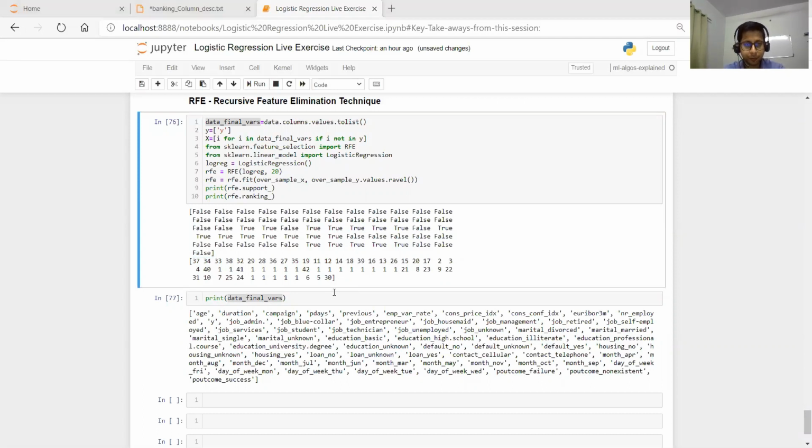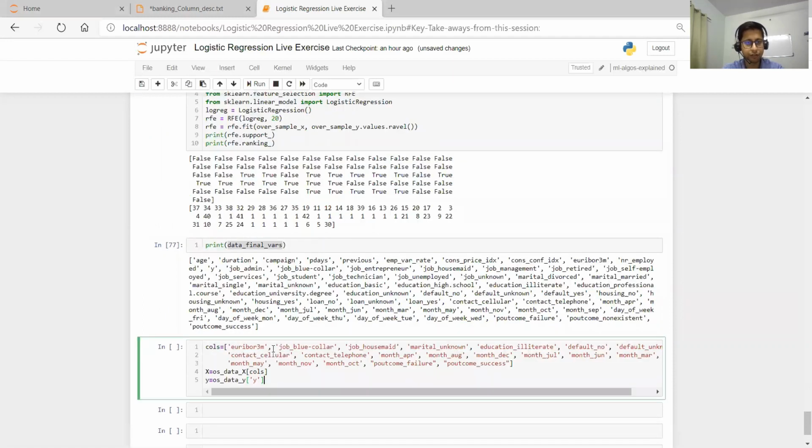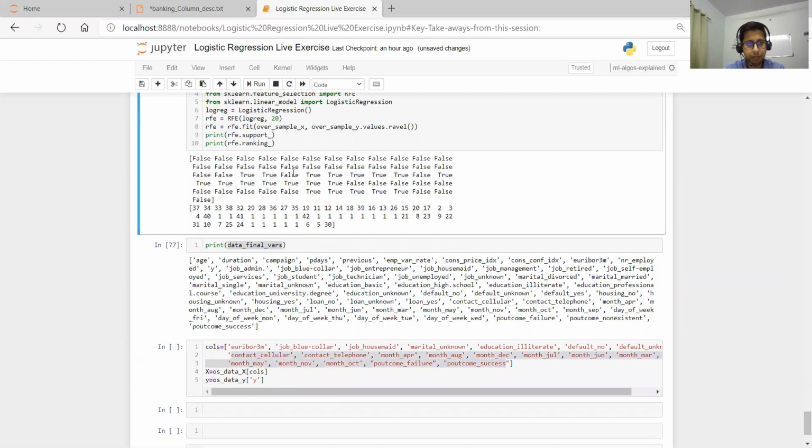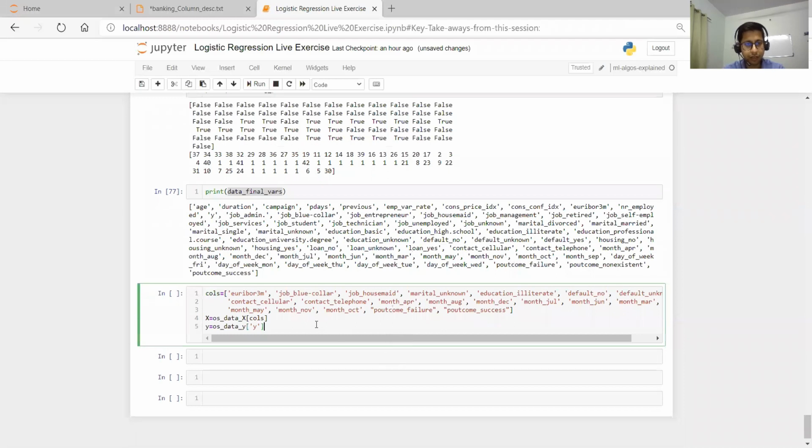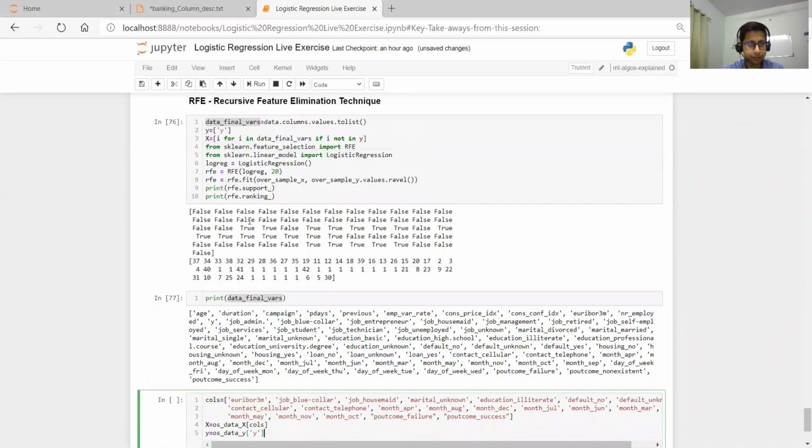I have noted down those features, so let me copy them, as we will use them further in our calculation. If you map true and false, you'll get these features, and we'll run our algorithm on these features.